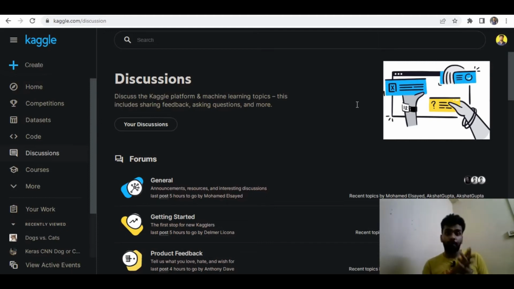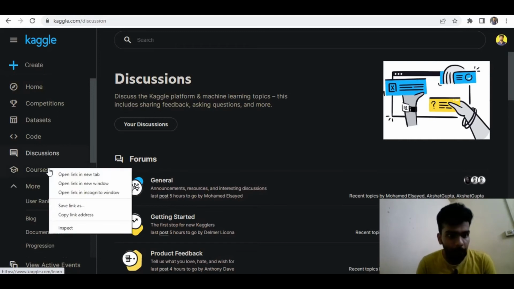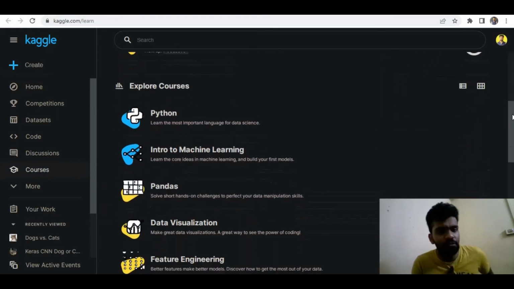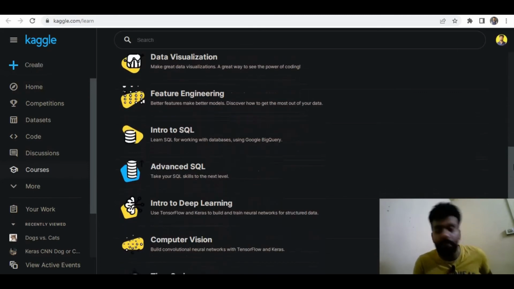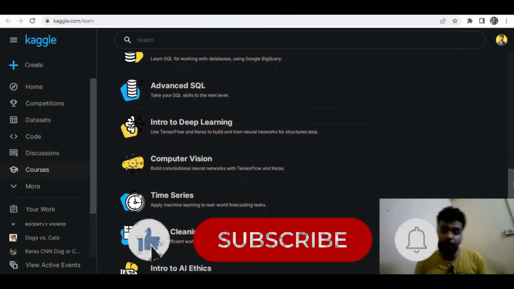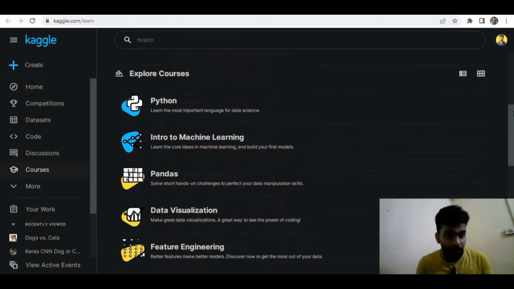And the main part, the most important part, is the courses. The Kaggle courses are one of the best places where you can learn machine learning, data science, and AI. I will open this tab, and you can learn everything. You can see Python, intro to machine learning, pandas, visualization, feature engineering, SQL, deep learning, computer vision, time series, cleaning, everything is available here.